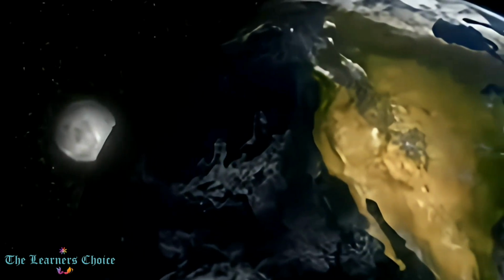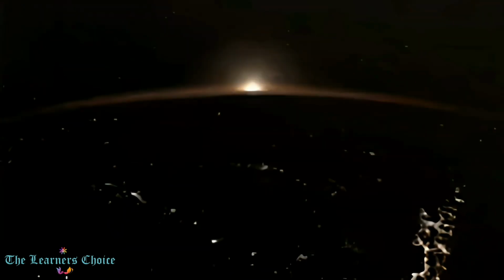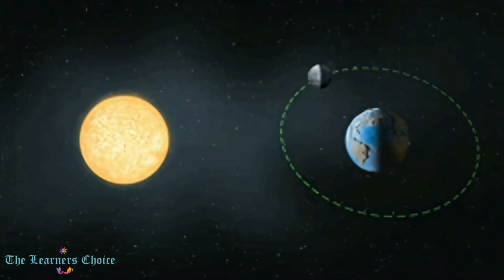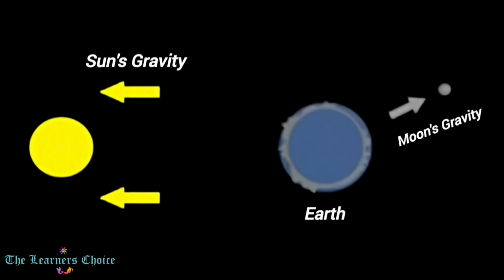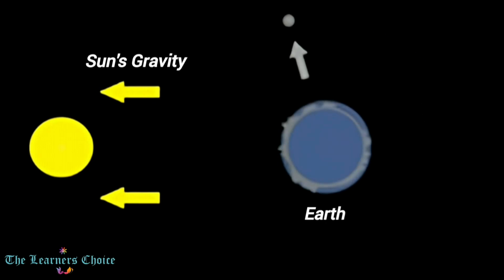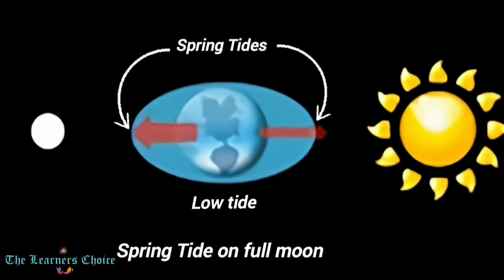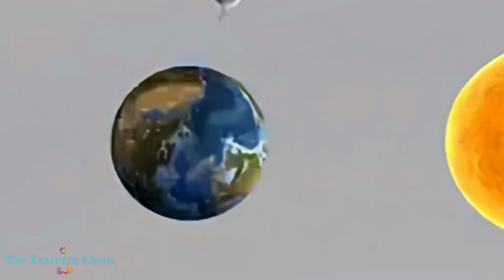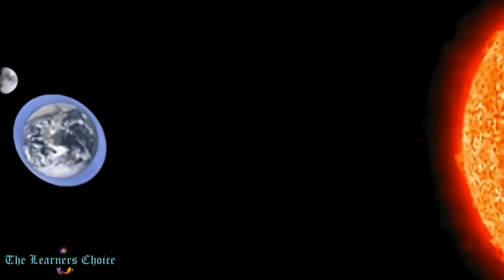But it is not just the moon, the sun also plays a role in generating the tidal force on Earth. Twice a month, when the Earth, Sun, and Moon line up, their gravitational power combines to make exceptionally high tides where the bulges occur, called spring tides, as well as low tides where the water has been displaced. About a week later, when the Sun and the Moon are at right angles to each other, the Sun's gravitational pull partially cancels the Moon's gravitational force, creating the moderate tides called the neap tides.